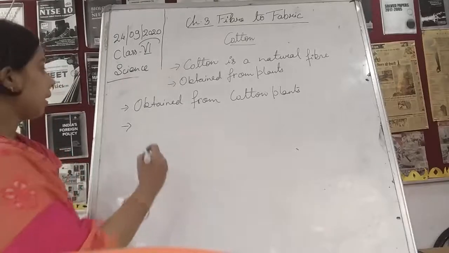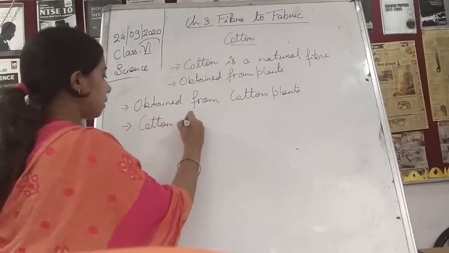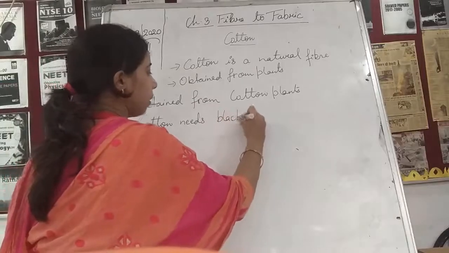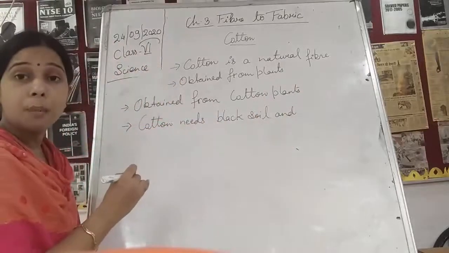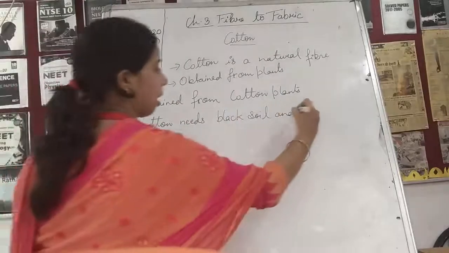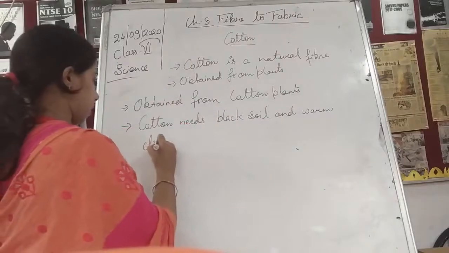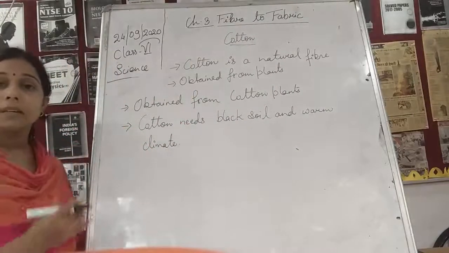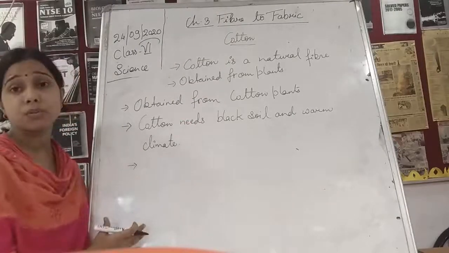So we can say that cotton needs black soil and warm climate.